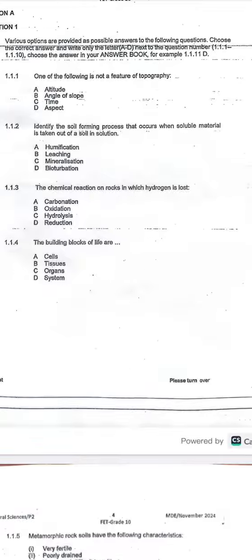1.1.3 Chemical reaction on rocks in which hydrogen is lost. We have various chemical reactions that can occur on rocks, such as hydrolysis. When we talk about hydrolysis, you must know hydro means water. That's where our mineral will react with water. Muscovite is a mineral that we learned about.